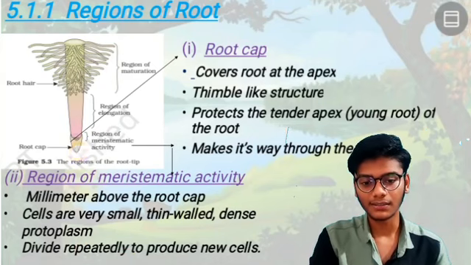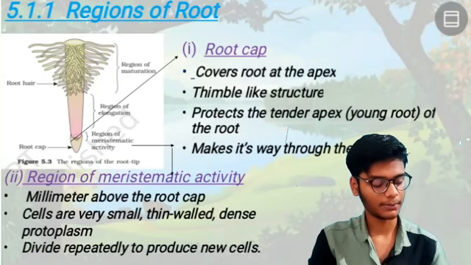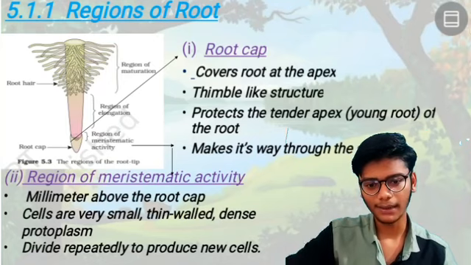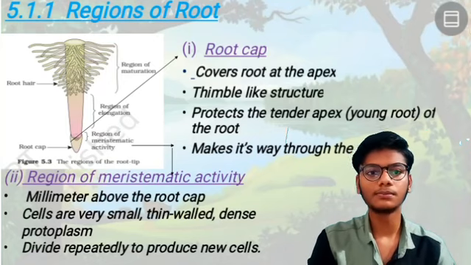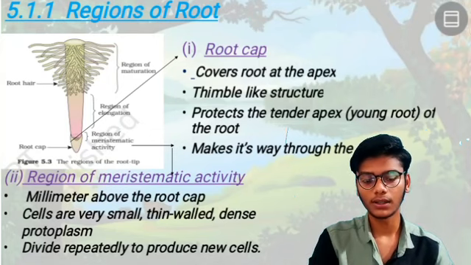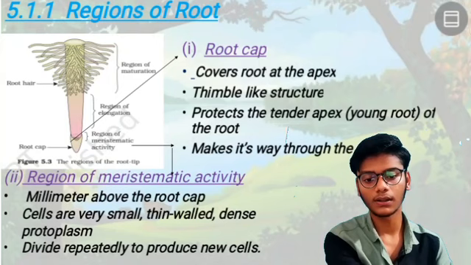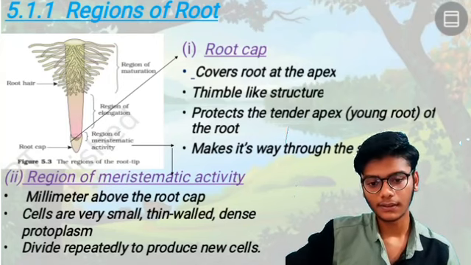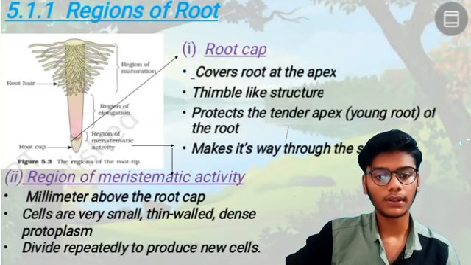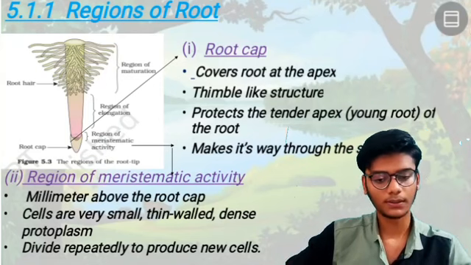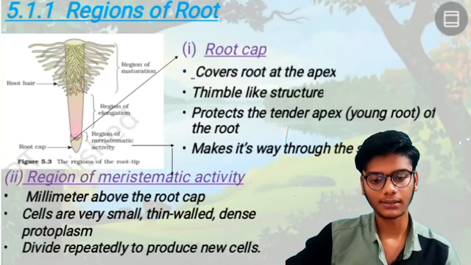As we can see here, this is the root cap, and above this is the region of meristematic activity.